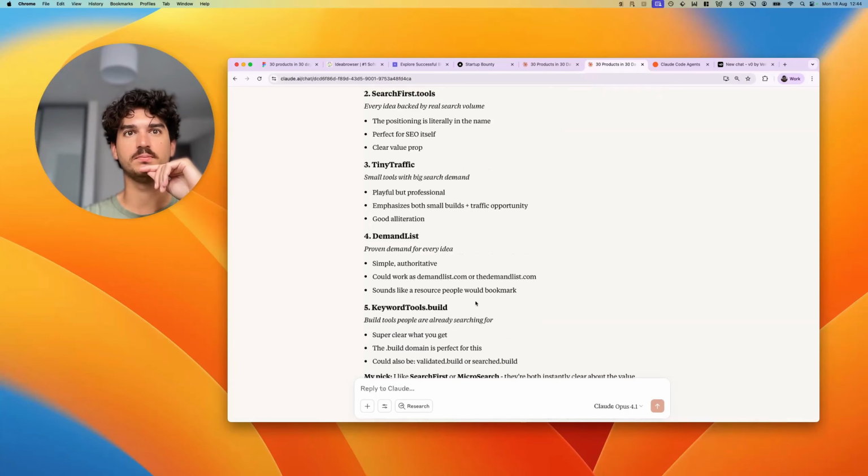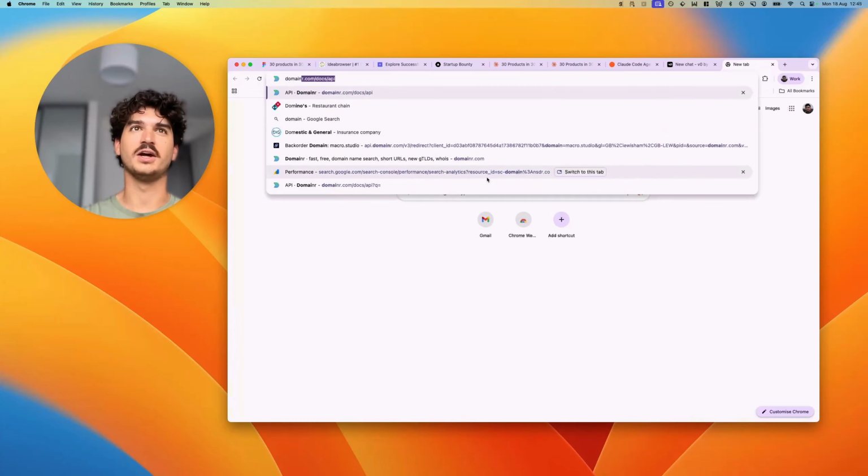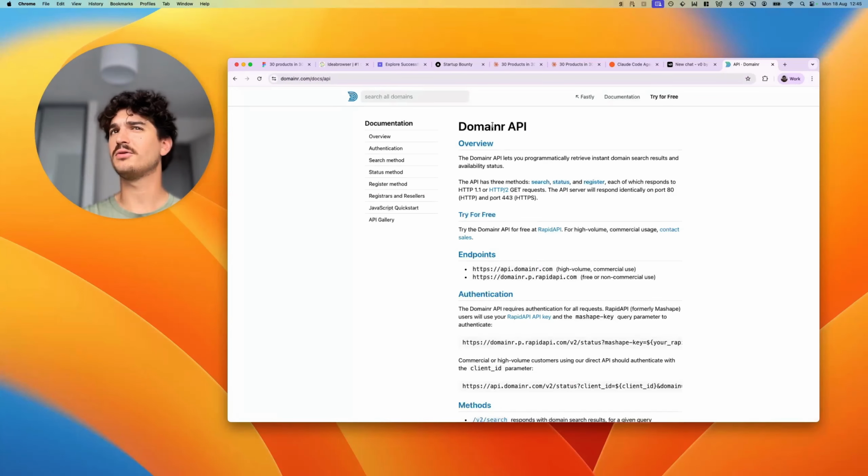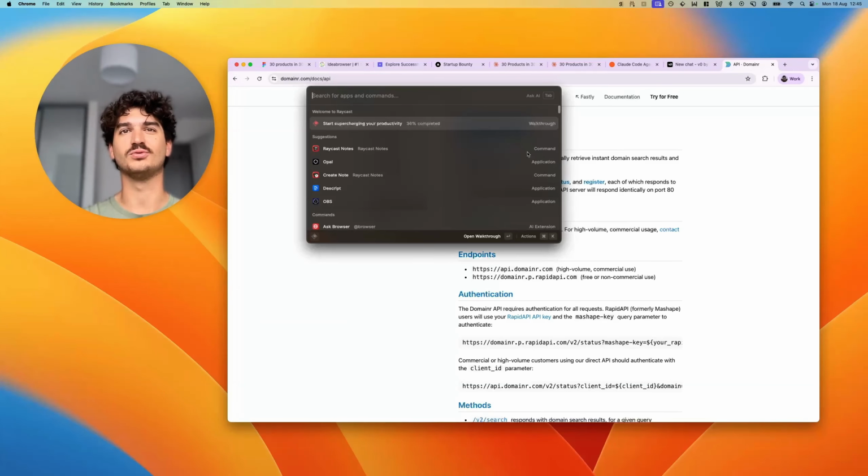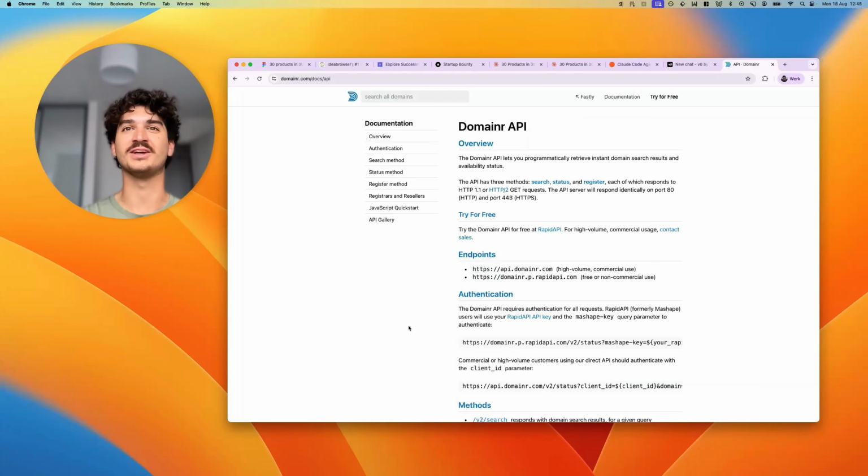Keyword tools.build search. I can't help myself going over to Domainer. And by the way, Domainer API, I'd love to build a tool. I'd love to build an app with this. So I'll add that to my list, my never-ending list.